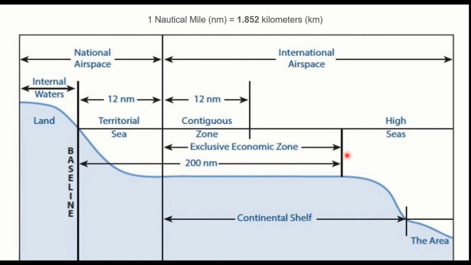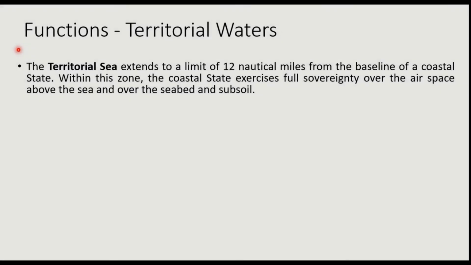And after these 200 nautical miles, we have high seas, which is free for all the countries. Any country can do any activity in the high sea. And then we have continental shelf. As you know, India is a part of Asian continent, and therefore the continental shelf is up to this line.